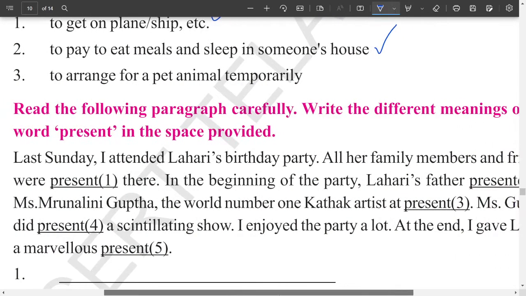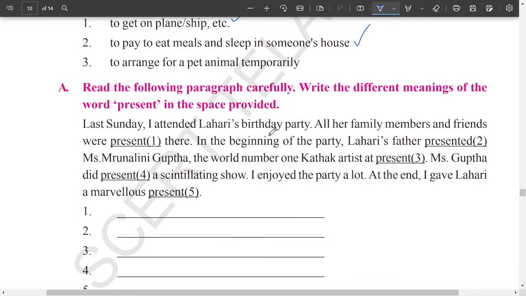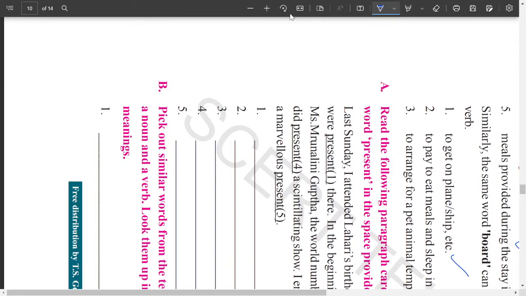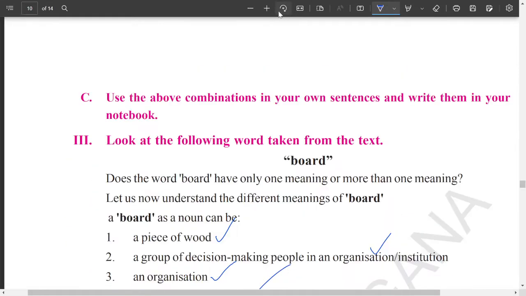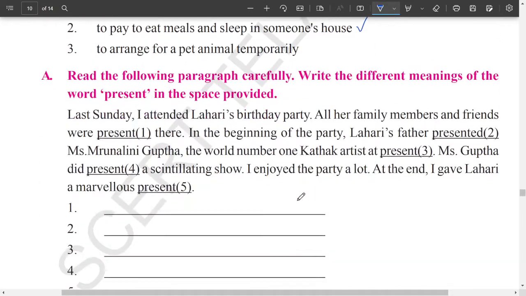Read the following paragraph carefully and write different meanings of the word present. Okay, so you have one word here, that is present. Now you have to write the meaning of the word present in this case. Sorry for that, this is wrong button. Okay, yes. Now look at this.